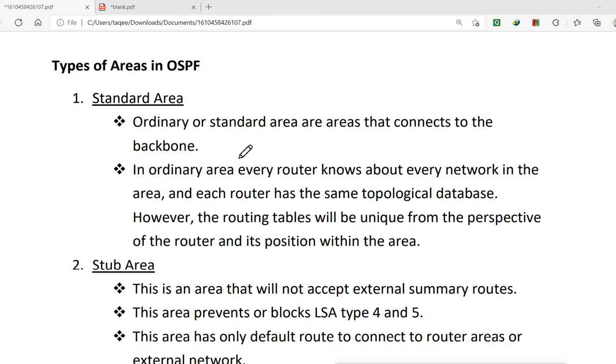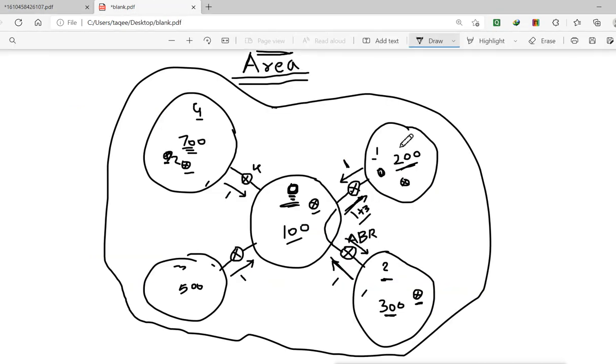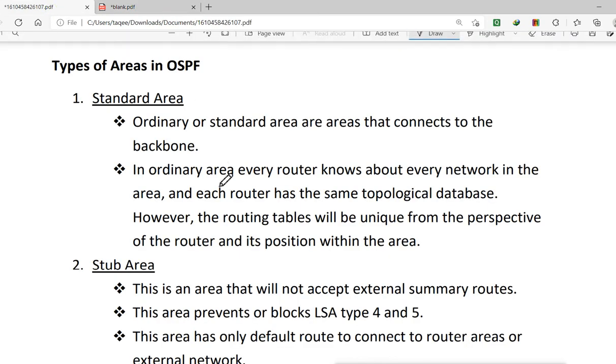So these are the areas which are connected to the backbone, and in ordinary areas every router knows about every network in the area, and each router has the same topological database. However, the routing tables will be unique from the perspective of the router and its position within the area. So this is the standard area. Standard areas are those areas which are connected to the backbone area. Then we have the stub area.